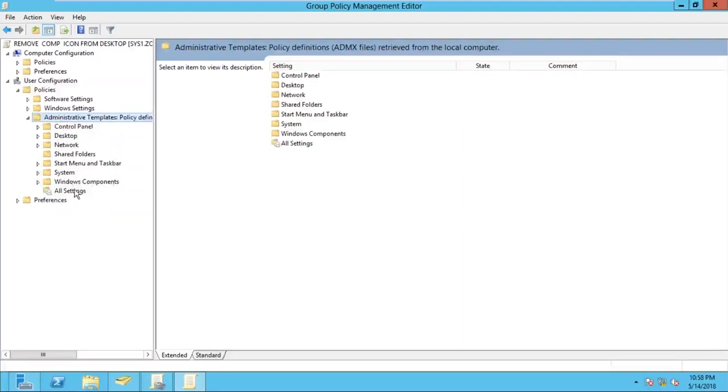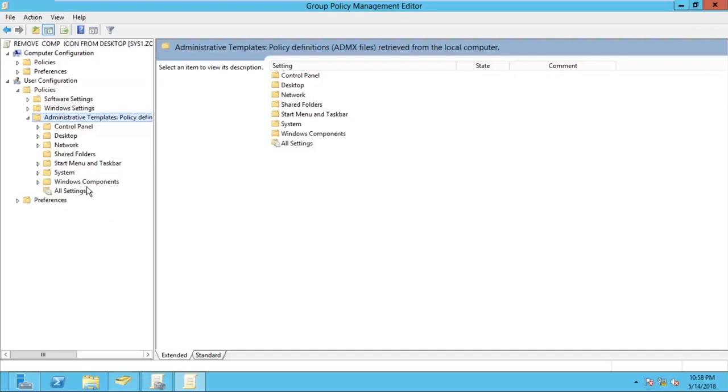Not only by seeing the system, by seeing Windows components, can you guess exactly what we can restrict? No, sir. We cannot say exactly what is there by seeing names. So we have to go inside and check. But I will give you the answer. If you want to restrict the drives, C drive, D drive, take the help of Windows components.